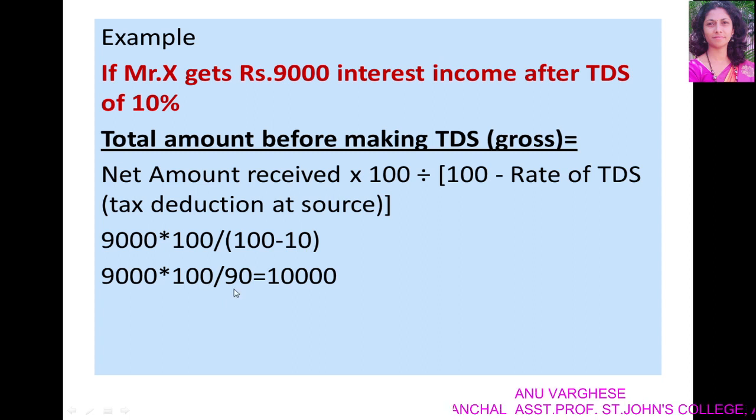So the gross amount of interest is 10,000. The amount received is 9,000, but the gross amount of interest is 10,000. Hope that is clear.